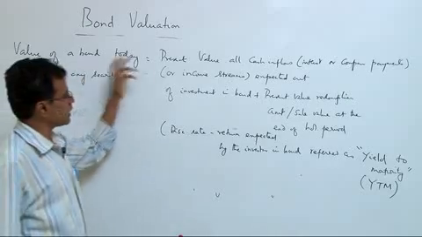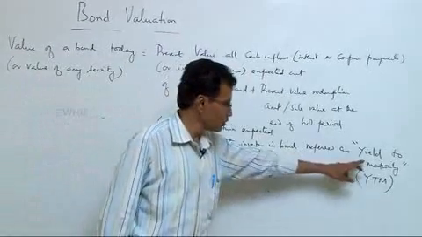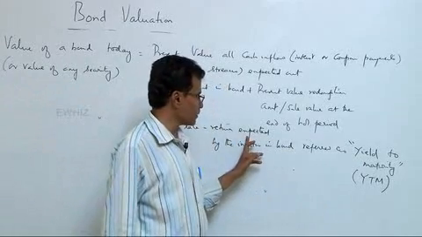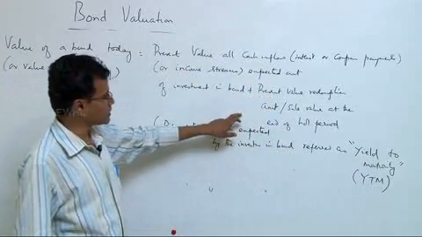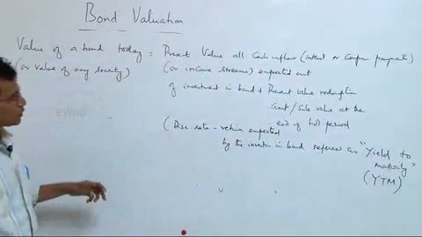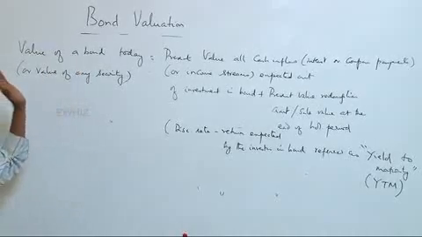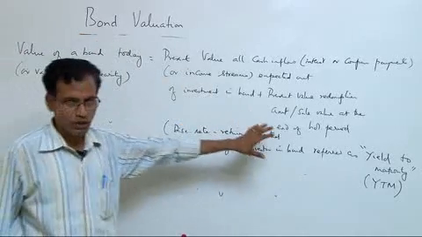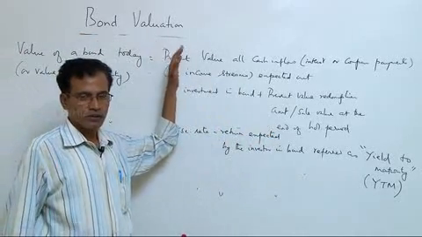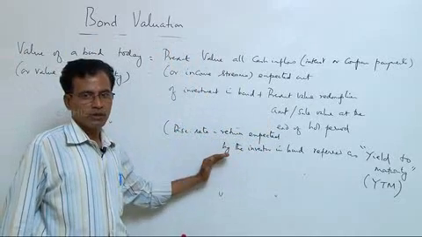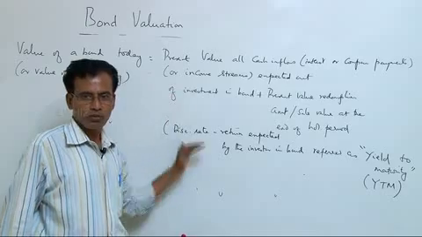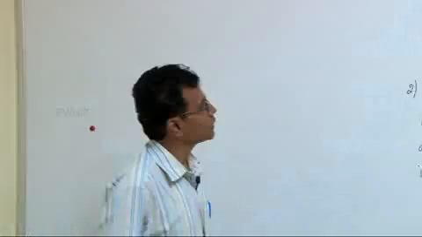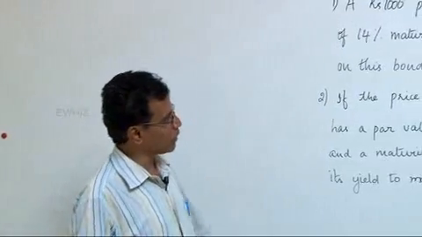Either given this and other income streams or interest payments, you will be calculating yield to maturity, or given yield to maturity, or the rate of return expected by the investor, and all interest receipts and sale value or redemption amount, you will be calculating the value of the bond. So solving for the value of the bond and solving for yield to maturity would be a major issue in bond valuation. There are certain other issues in bond valuation which we will take up later, but we will do some problems now to calculate what is called yield to maturity or the value of a bond today. We have taken up two problems on bond valuation.